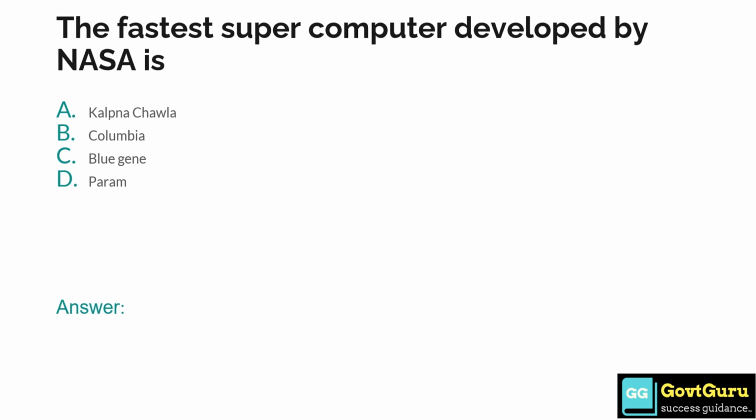The fastest supercomputer developed by NASA is: option A Kalpana Chawla, option B Columbia, option C Blue Gene, and option D Param. The answer is option B, Columbia.